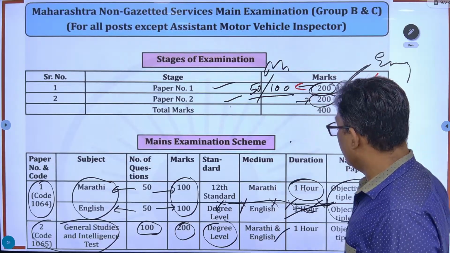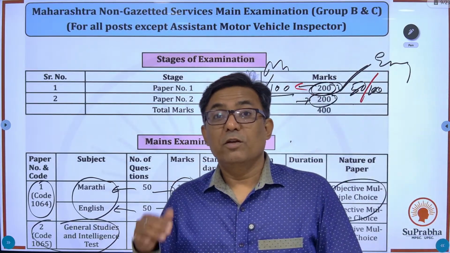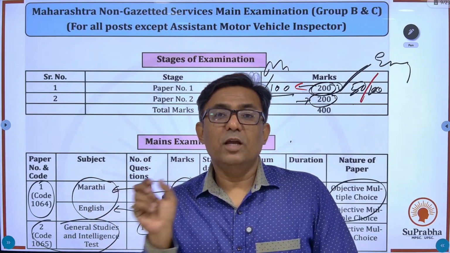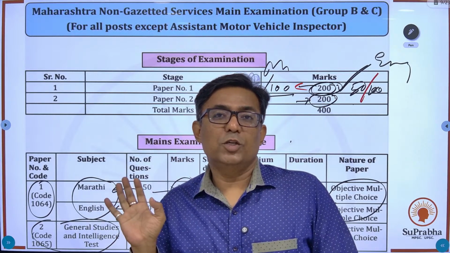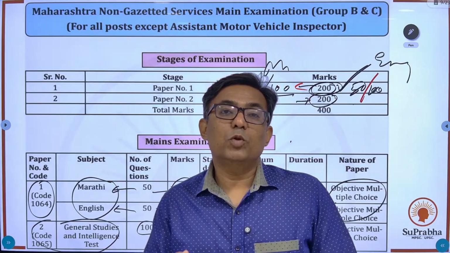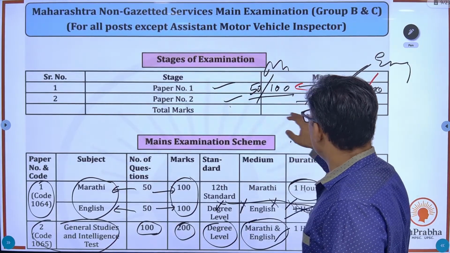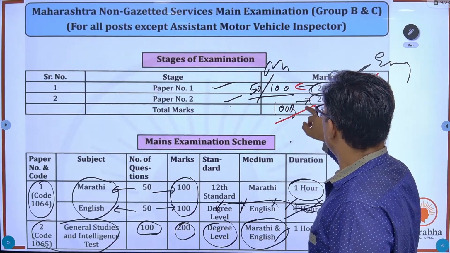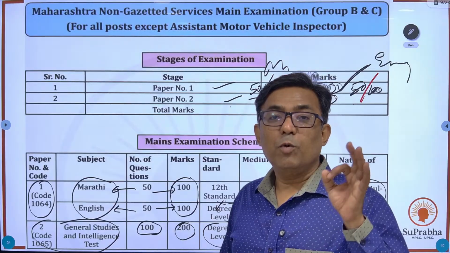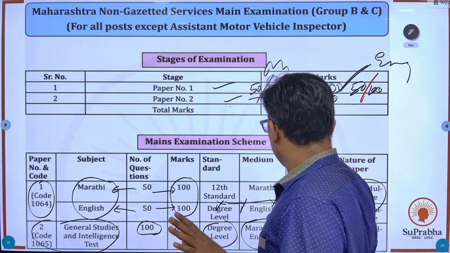Okay, Marathi and English. Now this question paper is in both Marathi and English. First paper, Marathi part was asked in Marathi. Marathi language questions are in Marathi, and the English language questions would be only in English. Okay, second paper, which is a general studies question paper, the questions will be in both the languages, Marathi and English. Here also you have got 100 questions for 200 marks. That means if one question goes wrong, 0.50 marks would be deducted, 1/4 negative.